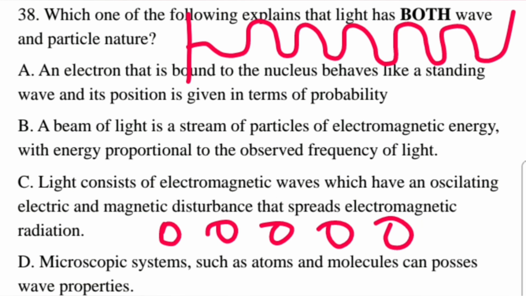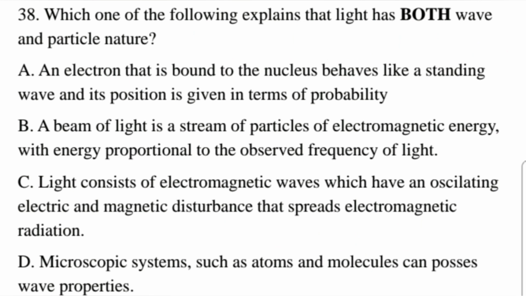Looking at the choices, A. An electron that is bound to the nucleus behaves like a standing wave and its position is given in terms of probability. This has wave nature or wave properties only, not particle properties. So A is not correct, since it does not include both. B. A beam of light is a stream of particles of electromagnetic energy with energy proportional to the observed frequency of light.